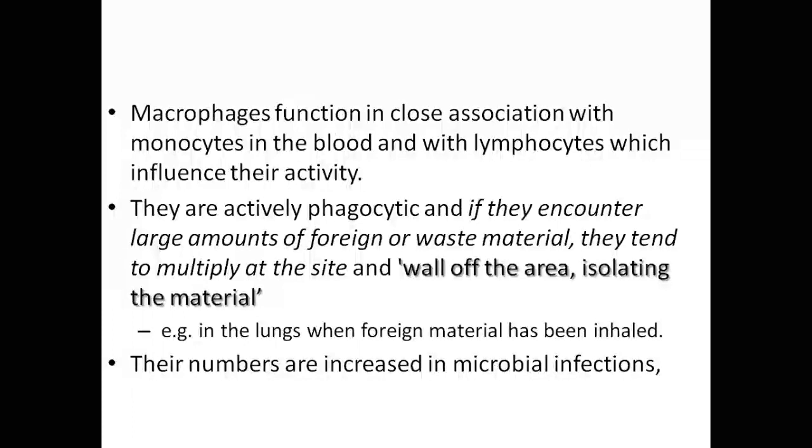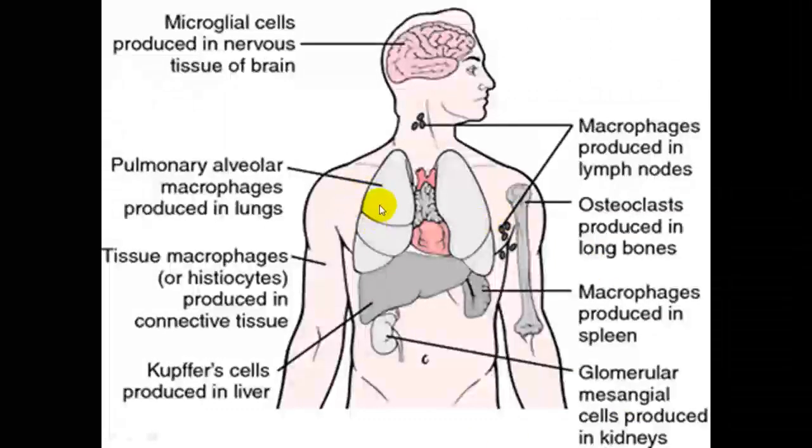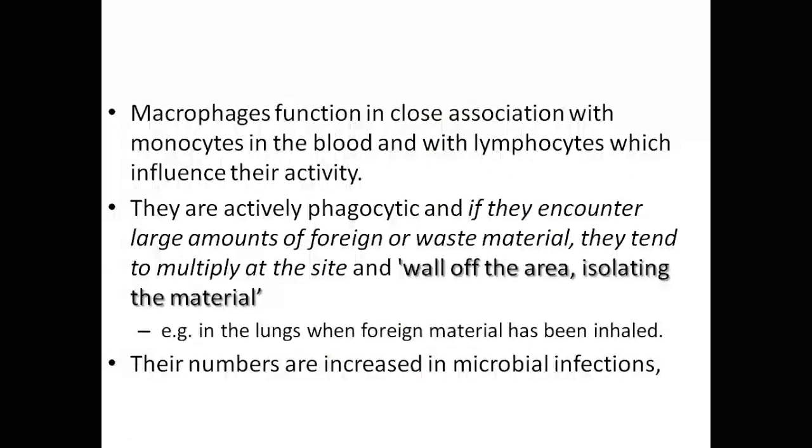So macrophage numbers increase once the microbial infection increases. For instance, in the case of TB infection and other infections with similar properties, macrophage number tends to increase once the infection or microbial number increases.